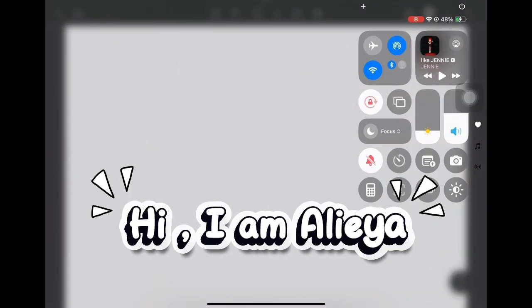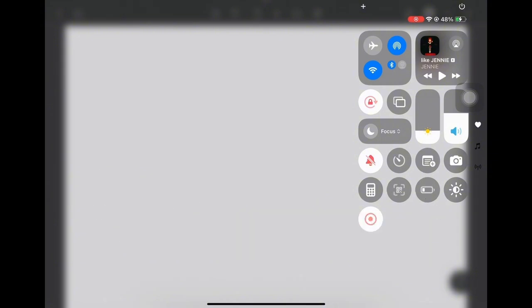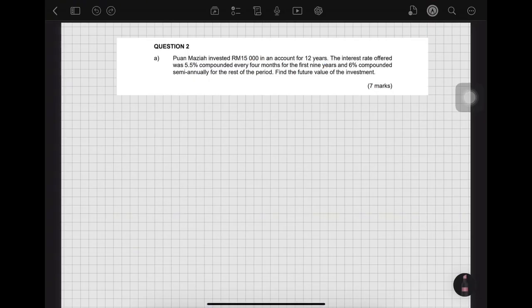Hi, I am Alia. I will explain how I answer question 2 part A. This question involves compound interest with two different interest rates. So, I will calculate the first 9 years and the remaining 6 years separately. Step 1. First 9 years calculation. The interest rate for the first period is 5.5%, compounded every 4 months. Since 1 year has 3 compounding periods, I calculate the rate per period.